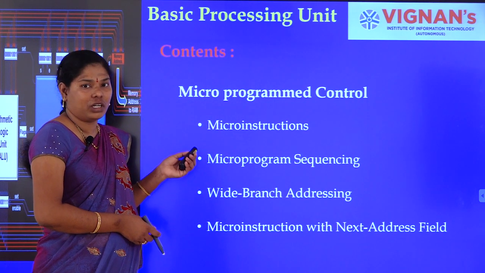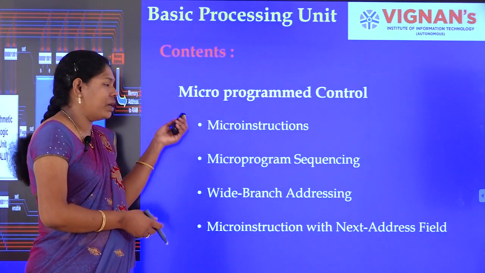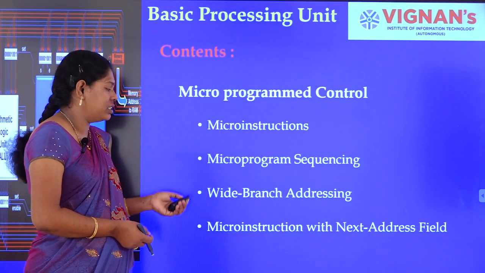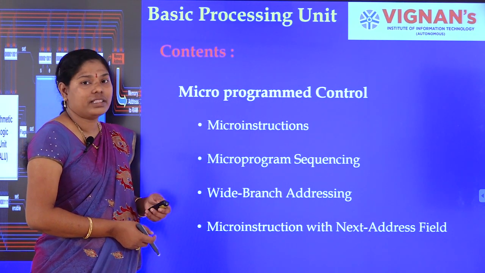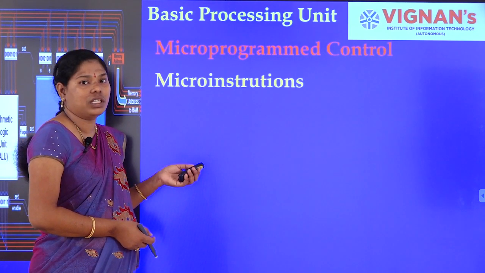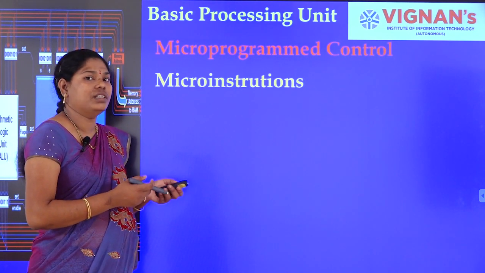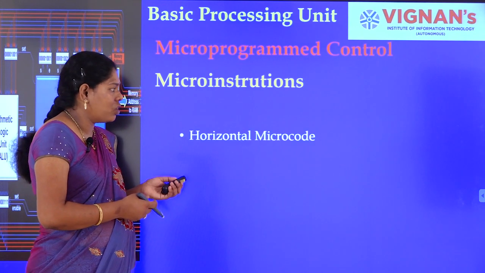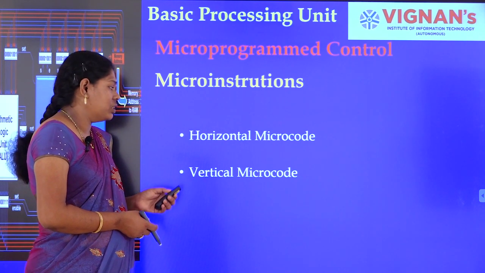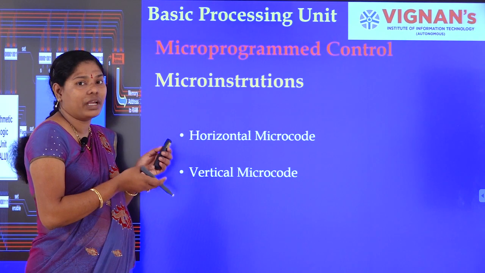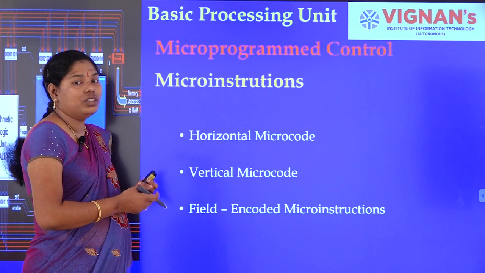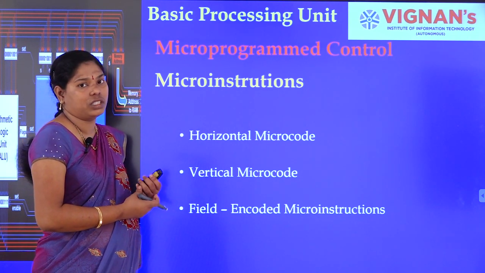Already we have seen the micro programmed control. What is the micro programmed control? Now, we see what the micro instructions are, how we are generating them, and what the micro programming sequence, wide branch addressing, and micro instructions with next address field are. Coming to the micro instructions, in the last class we saw how we generate a control word, how we generate micro instructions. If we are using all the signals, then we are using horizontal microcode. If we are using only some particular signals, depending on the micro routine, then we go for vertical microcode, or we can use field encoded micro instructions also.